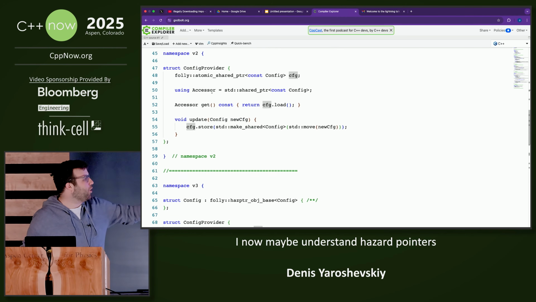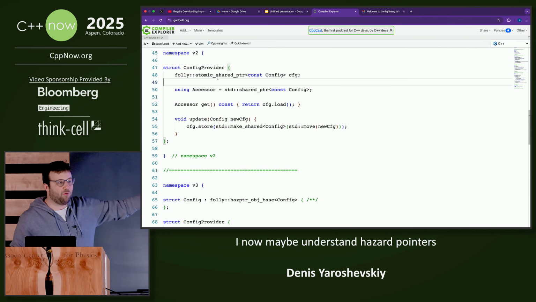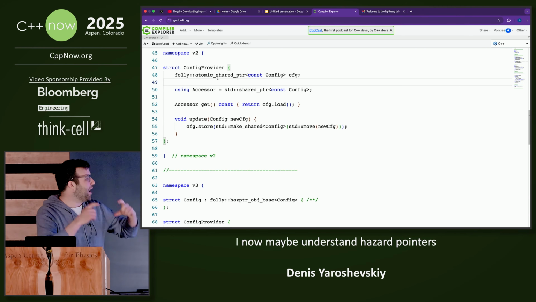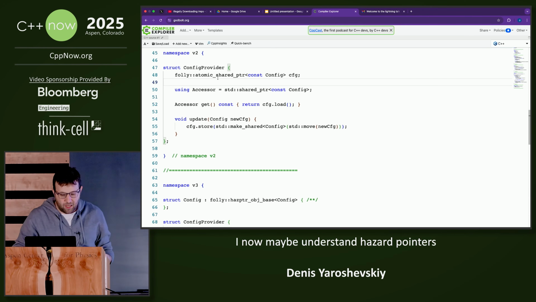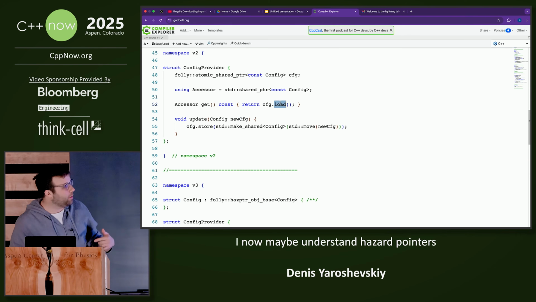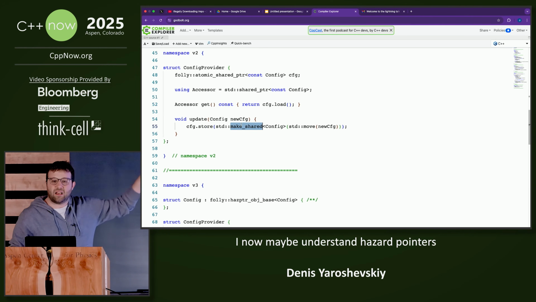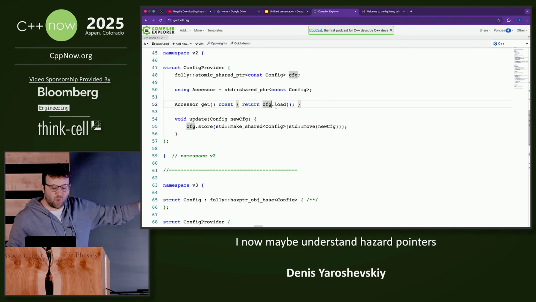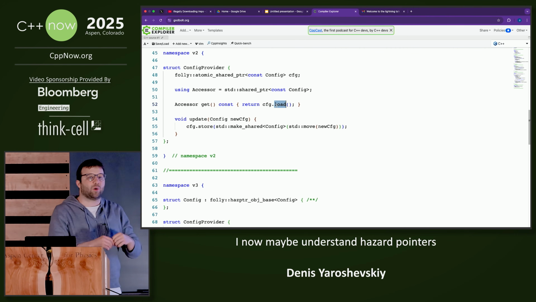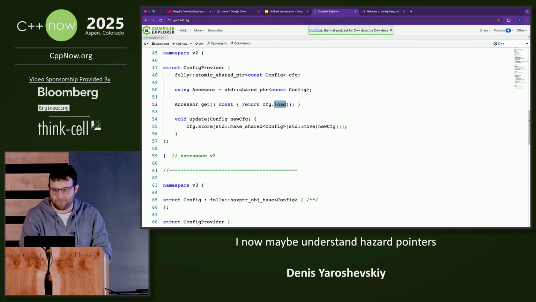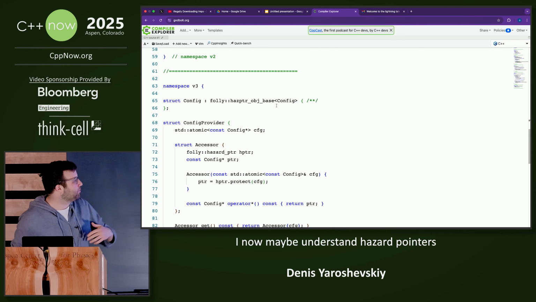There was a proposal, I don't know what its status is, for atomic shared pointer. We have one in folly. It's kind of like combining a shared pointer and a mutex. So when I do config load, it returns me a shared pointer. And when I want to update it, I just do config store of a new shared pointer. Other than that, it behaves exactly the same. This is pretty good. This is ideally better than before. Hopefully they did some smart stuff. This is mostly lock-free-ish. But still, we have to do at the very least one or two increments of some memory shared between everybody. So what else can we do?